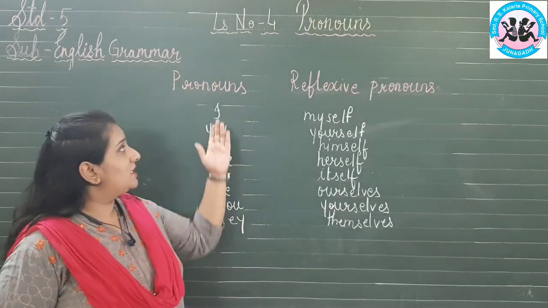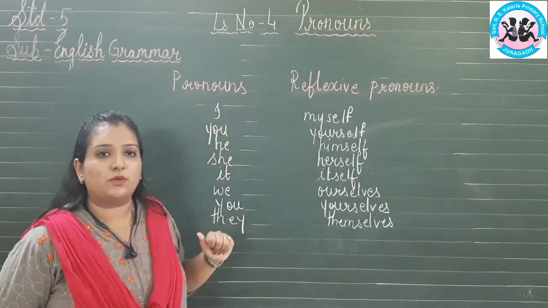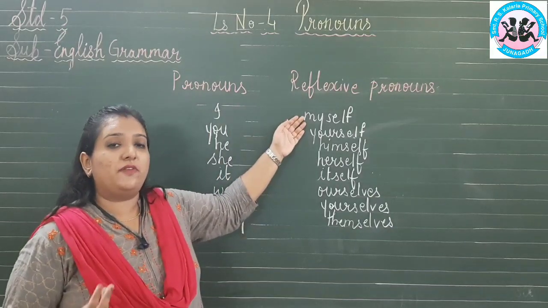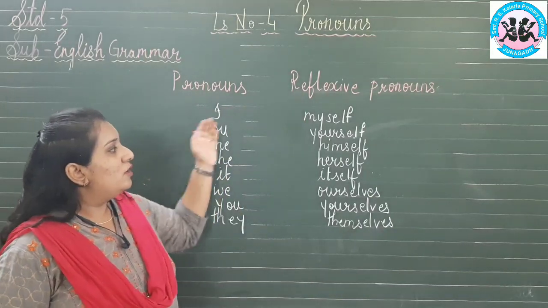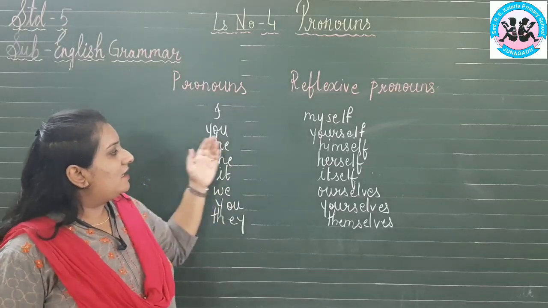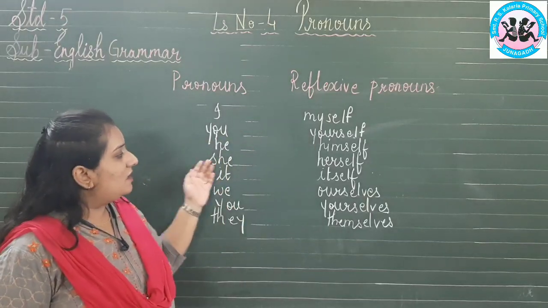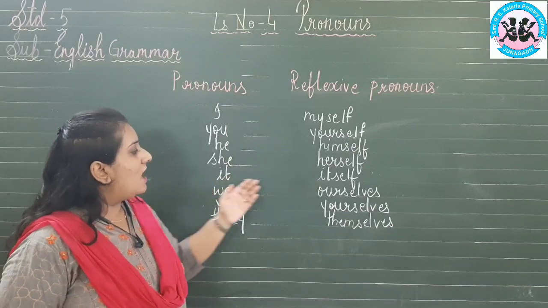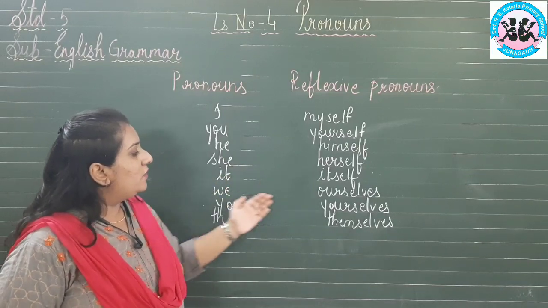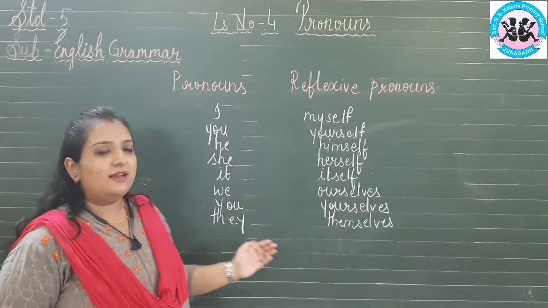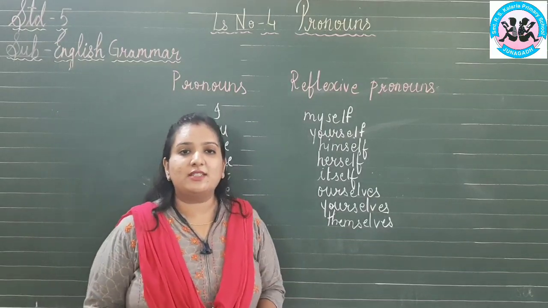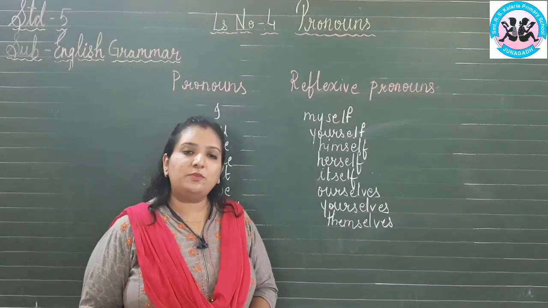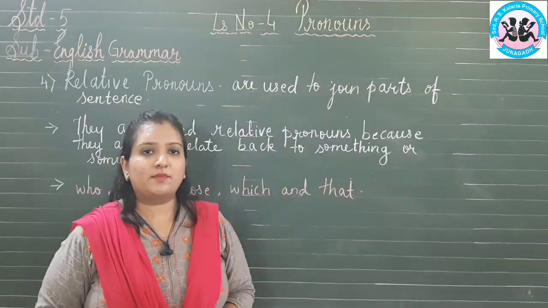Now let us see how to transform pronouns into reflexive pronouns. For example, I will become myself in reflexive pronouns. You, yourself. He, himself. She, herself. It, itself. We, ourselves. You, yourselves. And they, themselves. So I hope you have understood how to transform pronouns into reflexive pronouns, and I hope this table may help you.